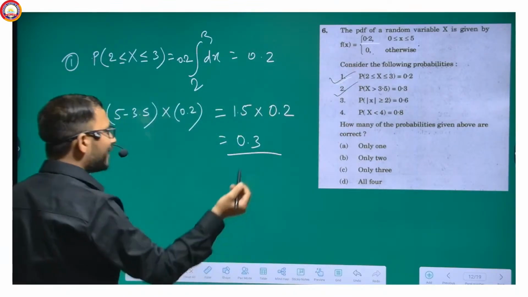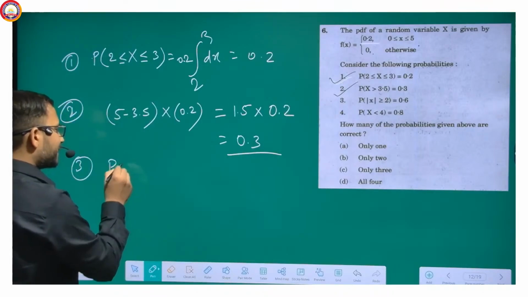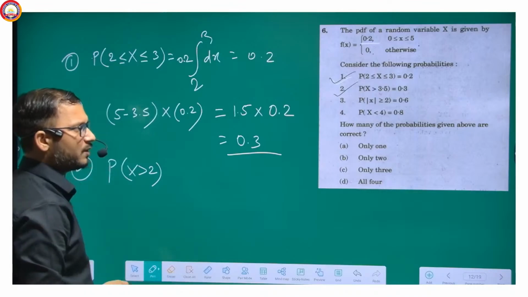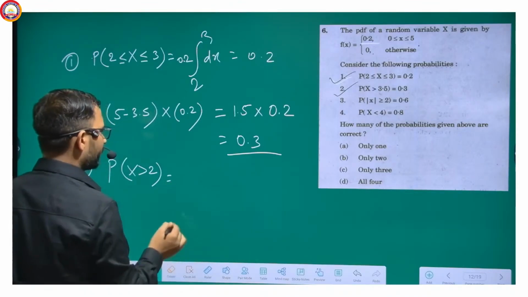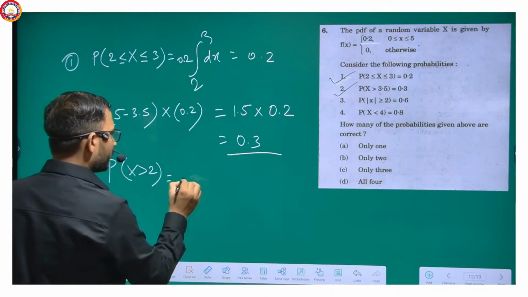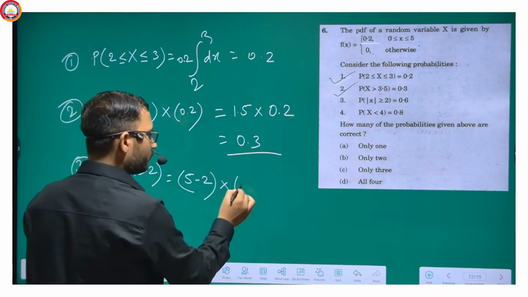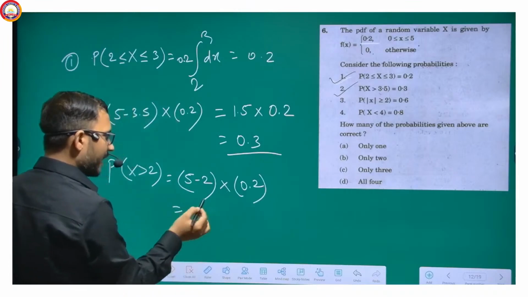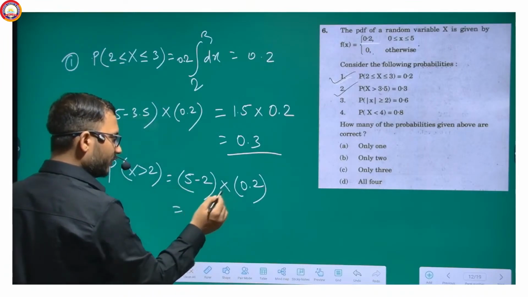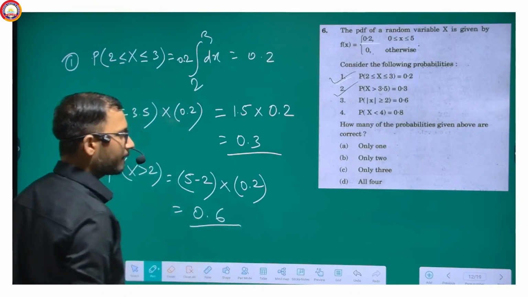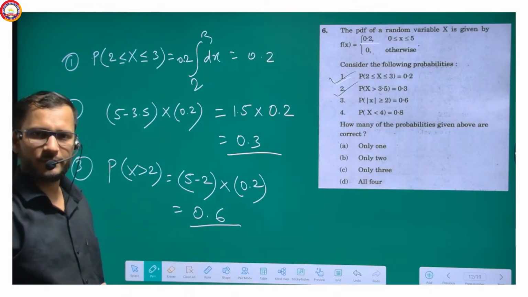So obviously we can write it as probability X greater than 2, and as we have done for X greater than 3 or 3.5, it will be 5 minus 2 into 0.2, that is 3 into 0.2, which is 0.6, isn't it? This will be 0.6.